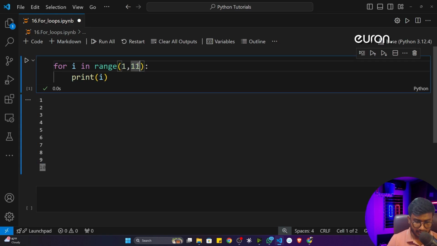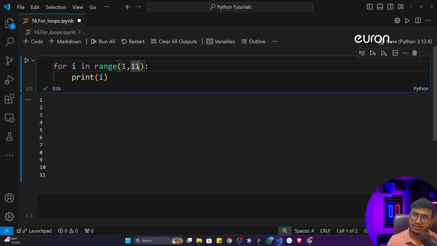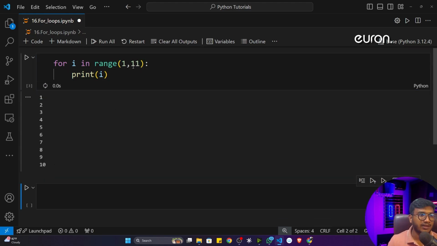Okay, if you are giving 12, it will generate till 11. See, the last number would always be excluded. Just always try to remember in programming, in Python, the last number is always excluded, so it will generate till 10 if you are giving 11. So what is the use of this range function? The range function will generate this particular index number.